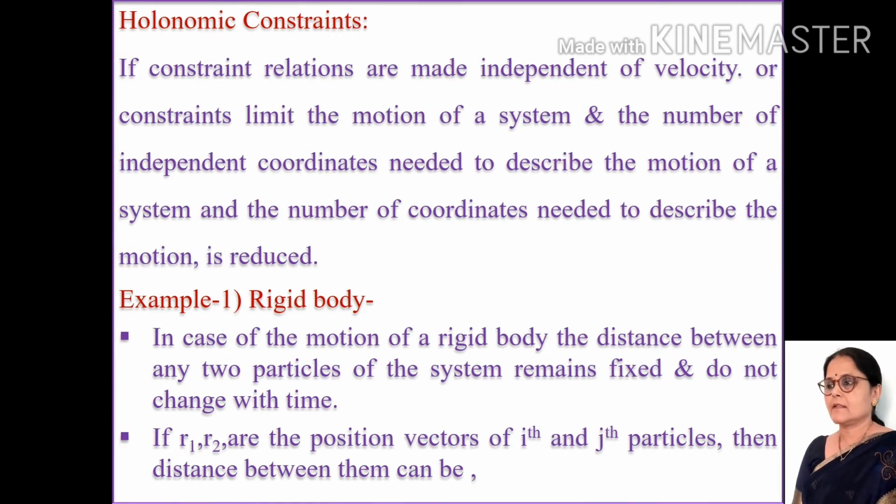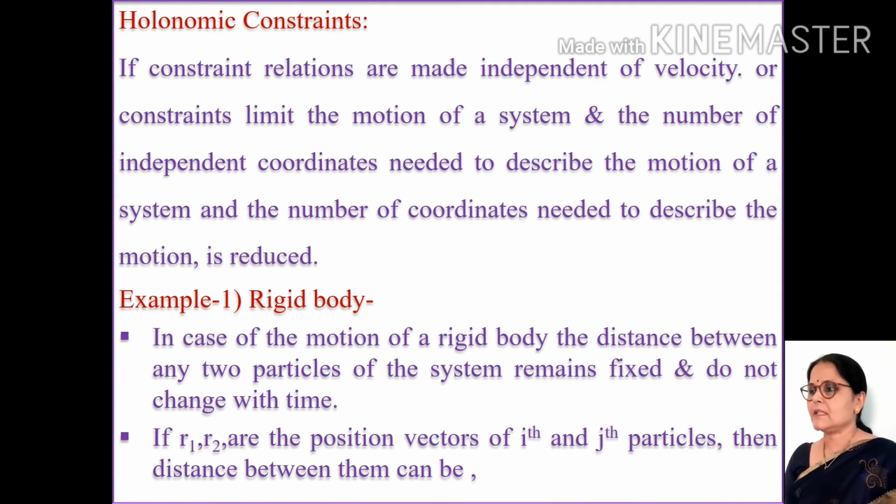Now, holonomic constraint. If constraint relations are independent of velocity, or constraints limit the motion of a system and the number of independent coordinates needed to describe the motion of a system, they are called holonomic constraints.